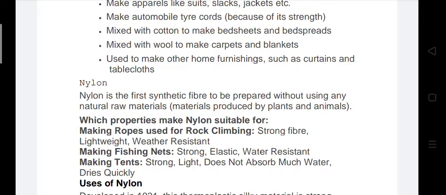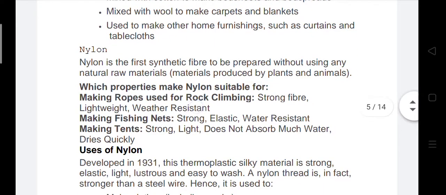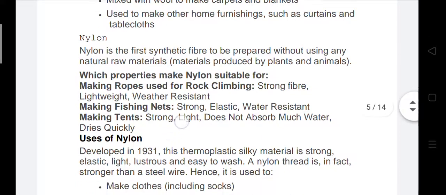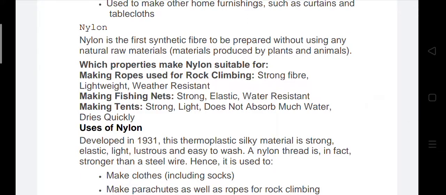Okay, which properties make nylon suitable for making ropes used for rock climbing? Strong fiber, lightweight, and weather resistant. Making fishing nets: strong, elastic, water resistant. Making tents: strong, light, does not absorb much water, dries quickly. Okay, these are the uses of nylon.